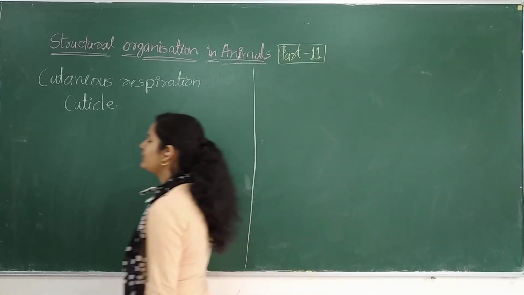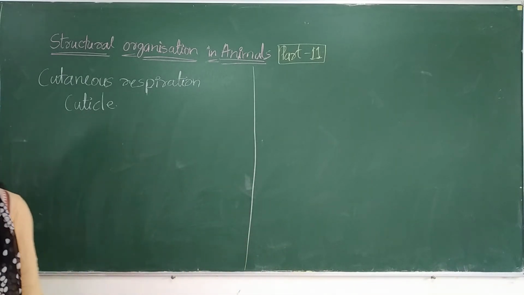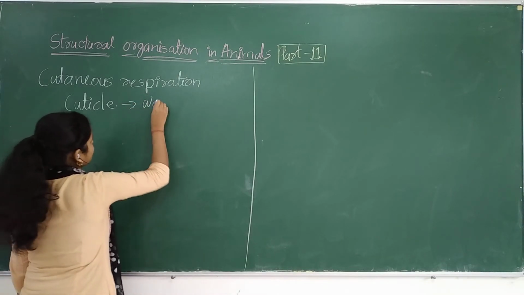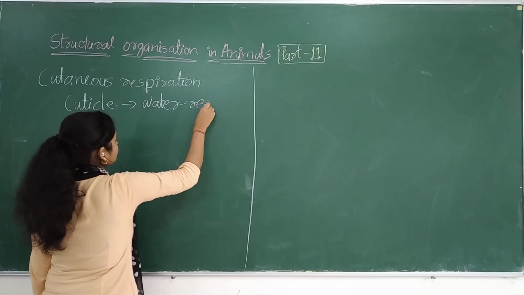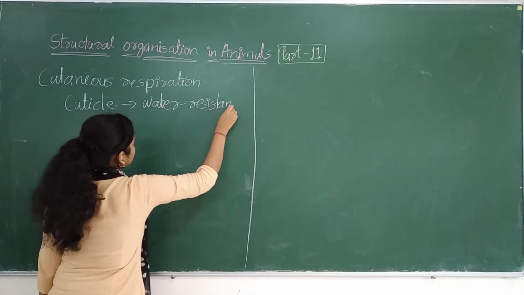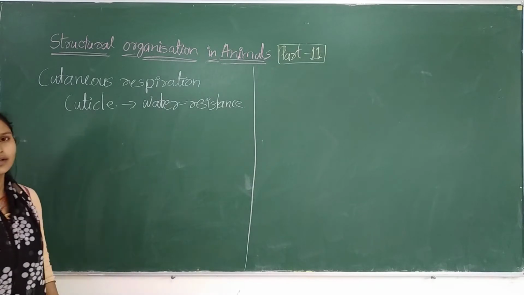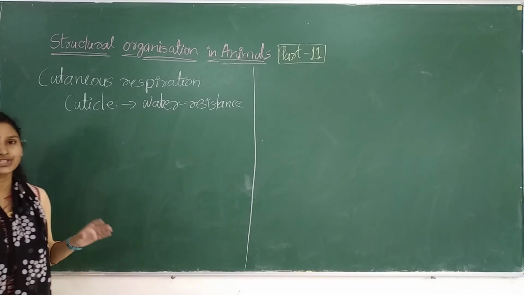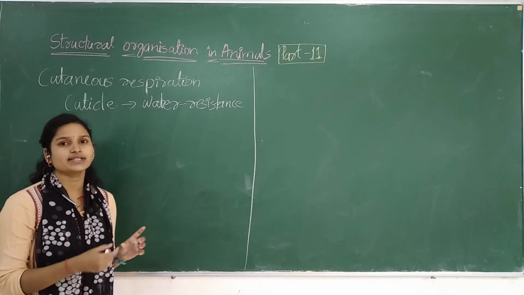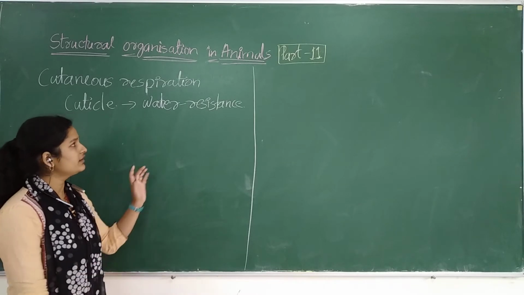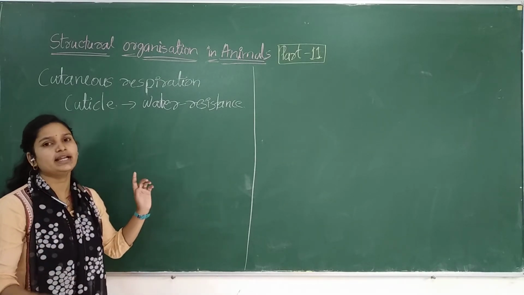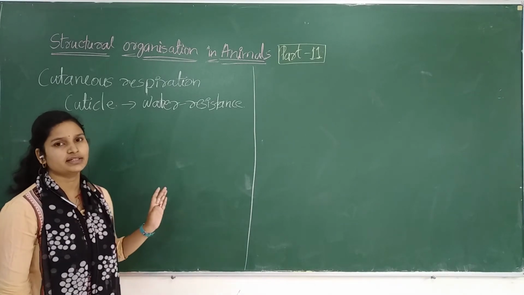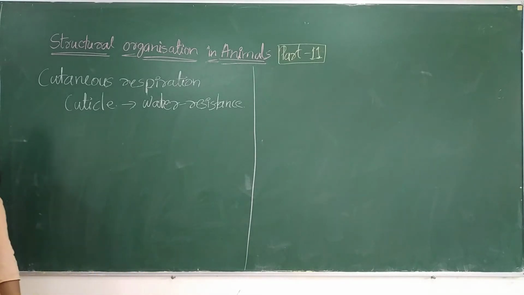Let it be. Cuticle is the outermost layer of the earthworm, which is mainly helping as water resistance, okay. The body is already moist because of the body mucus secretion, the body is very moist. And in that there is a cuticle layer which is mainly acting as a water resistance, okay. Just remember the term, important one, okay. So we will move further.